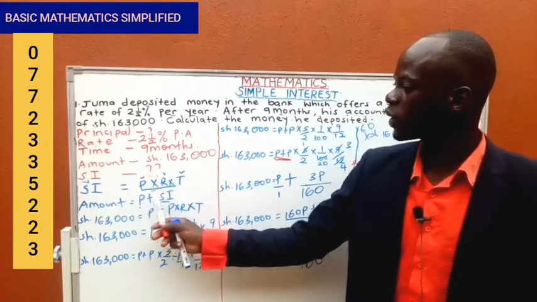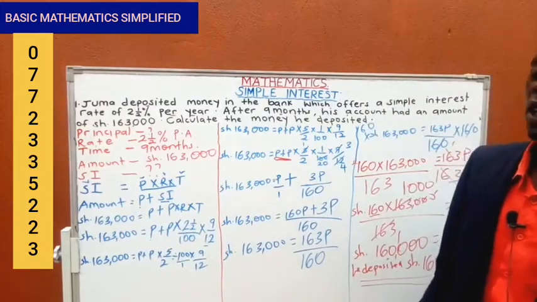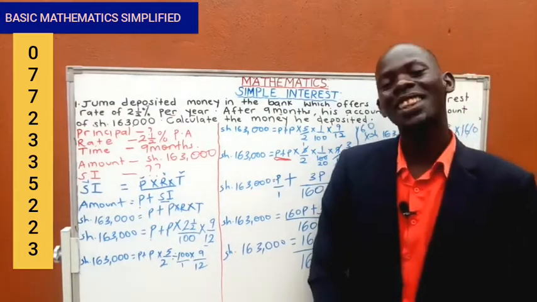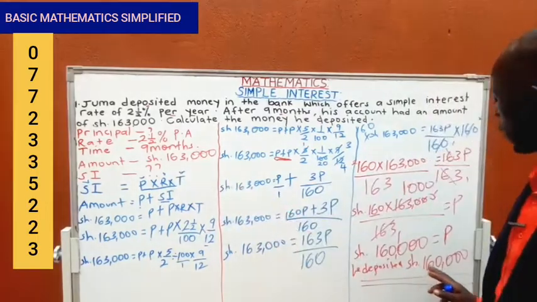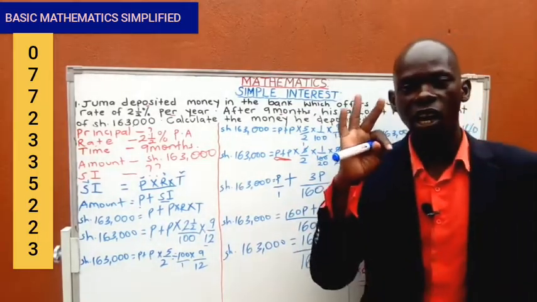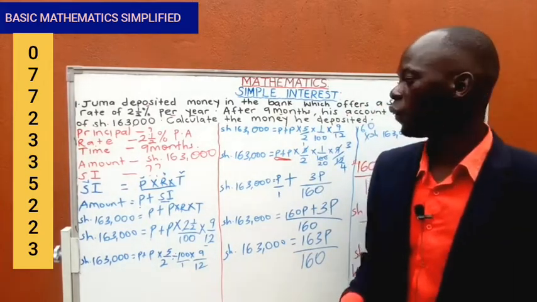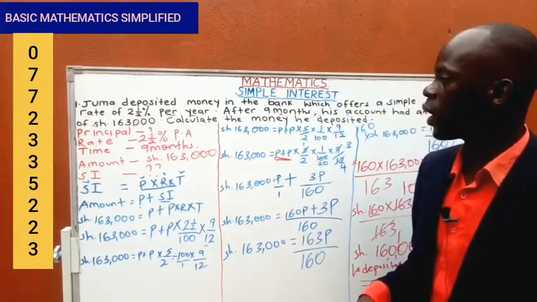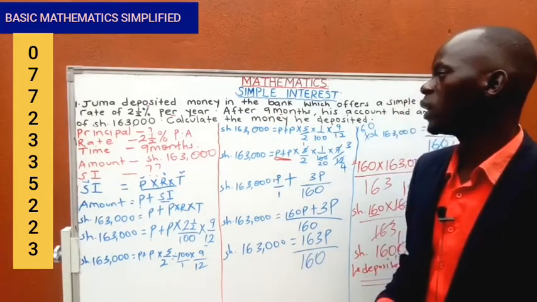So to get simple interest, you subtract 163 minus 160. So the interest becomes 3,000. Very simple like that, without any problem. That means he was given an amount of shillings 3,000 as interest for the money he deposited.